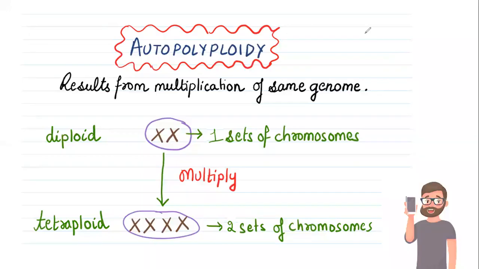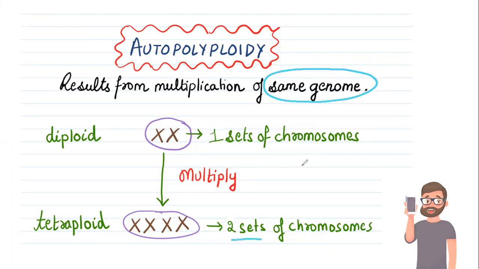When we talk about autopolyploidy, it means that there is replication of the same genome. No crossing over takes place between different genomes. The same genome is replicating, it is multiplying. As you can see, initially we have one set, or we can say 2 chromosomes. Whenever they go for replication or multiplication, it will lead to 4 chromosomes or 2 sets.